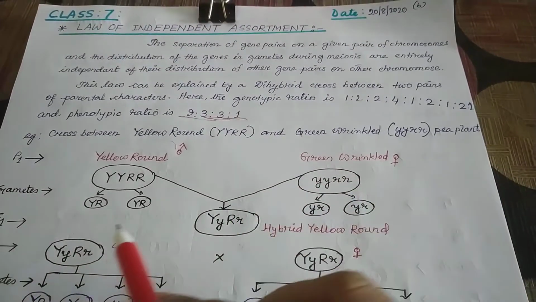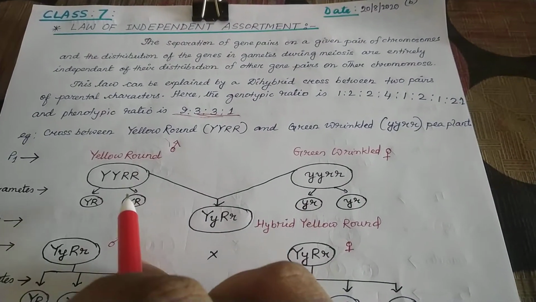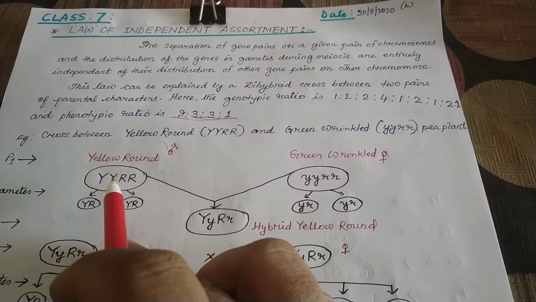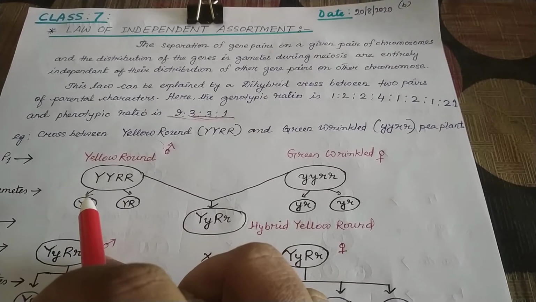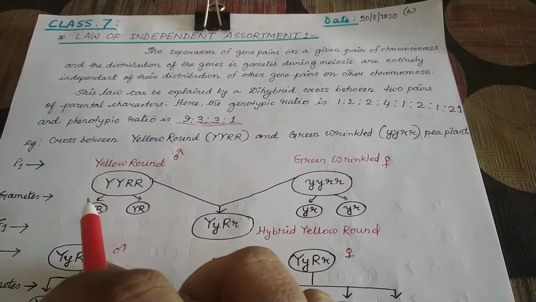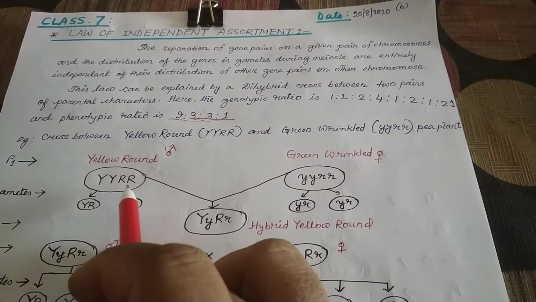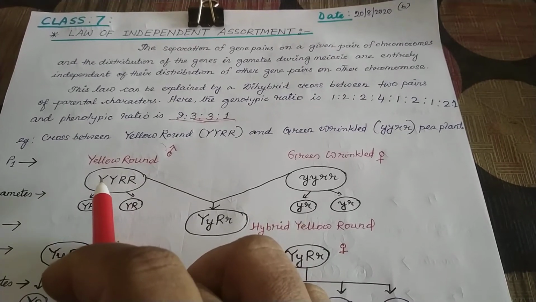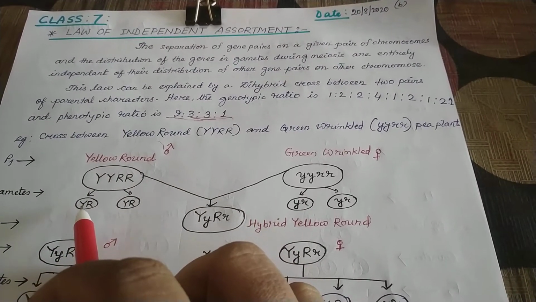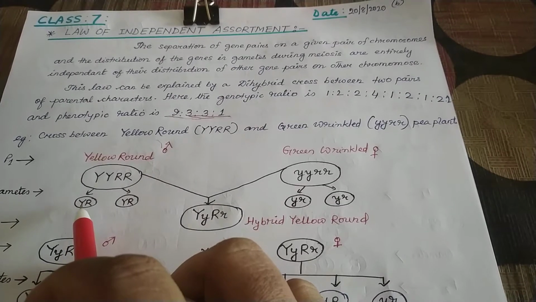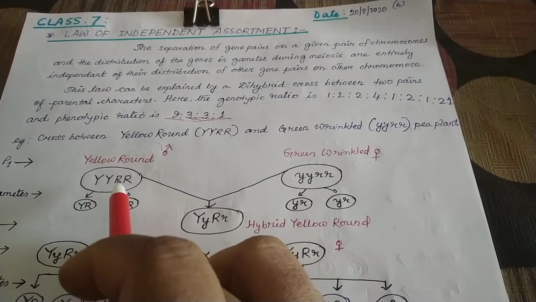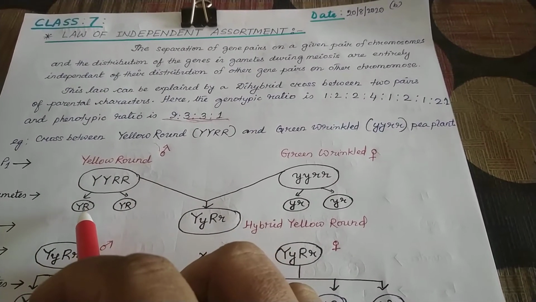Okay. So during gamete formation, before, TT used to separate into two T's, isn't it? Similarly, during gamete formation, as a pair, from yellow, one Y will go to one gamete. Gamete means it is a pollen grain. From round, one R will go to one gamete.